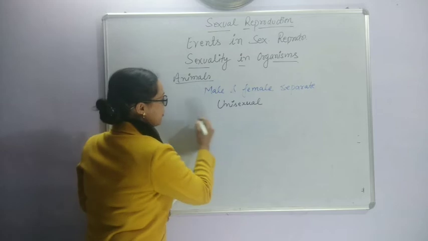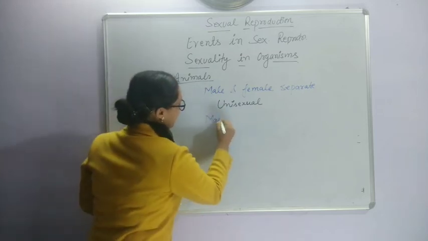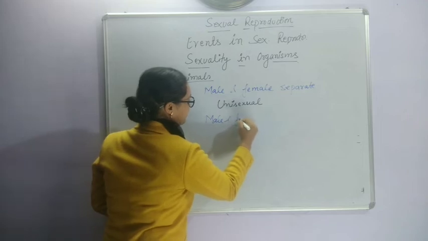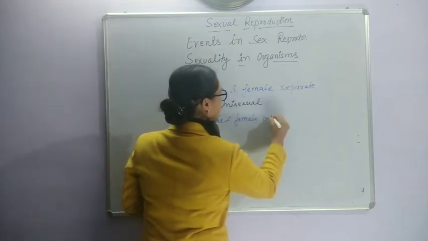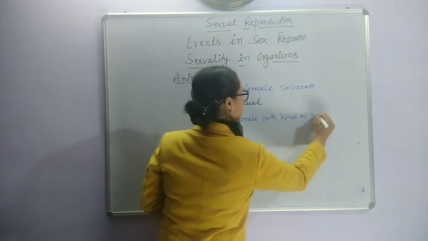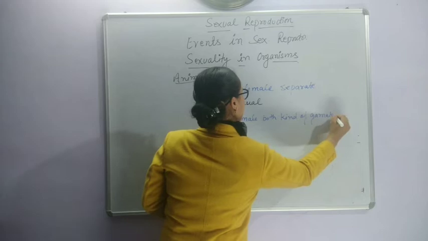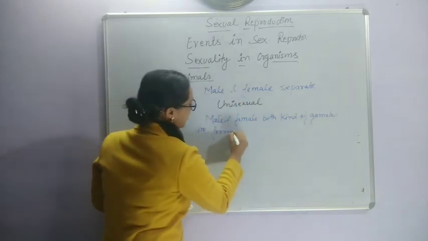Now I have also told you about bisexual animals, where both kinds of gametes, male and female, are formed in one individual.